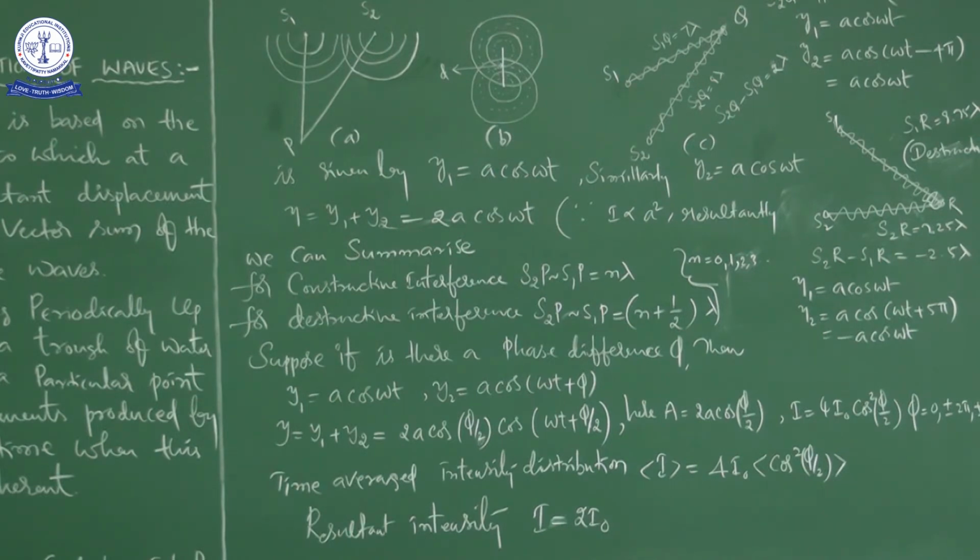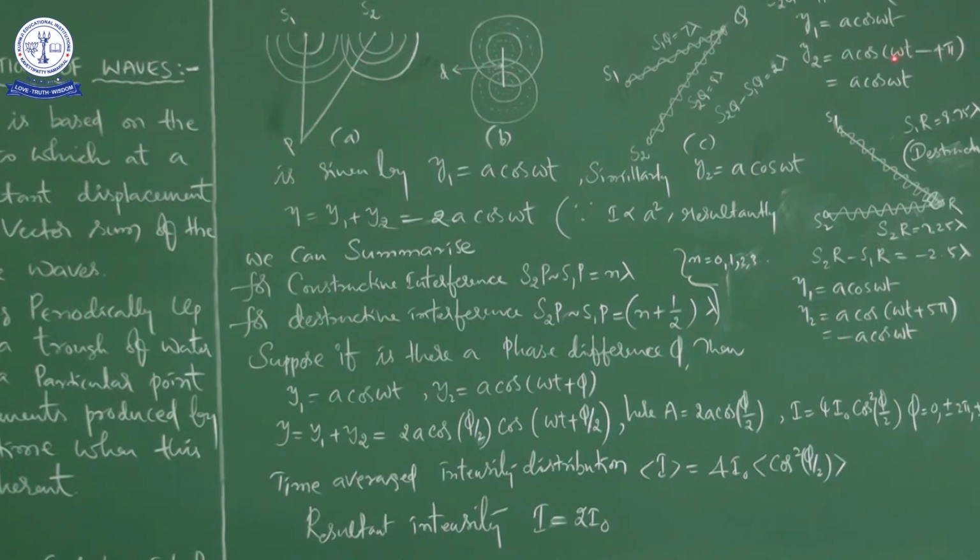Here also the phase difference is 0. The displacement from the wave coming from S1 will be a cos omega t, but the displacement of the wave from S2 will be a cos omega t minus 4 pi.